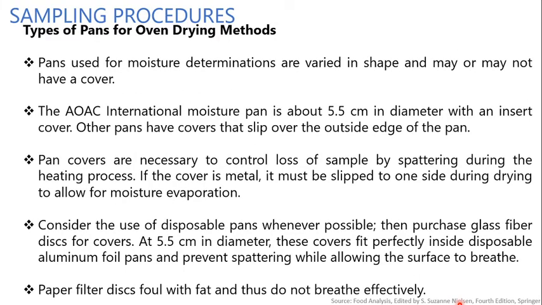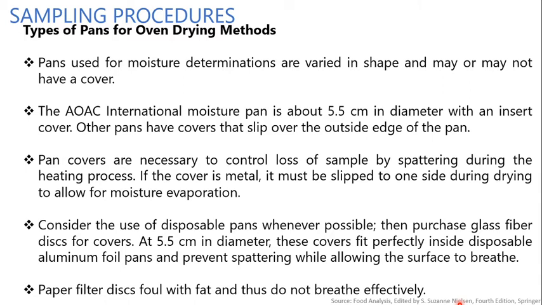Then the next one is the sampling procedure. So in the sampling procedure we will see the types of pans for oven drying methods. Pans used for the moisture determination vary in shape and may or may not have a cover.